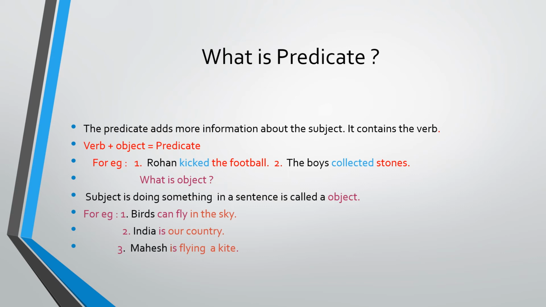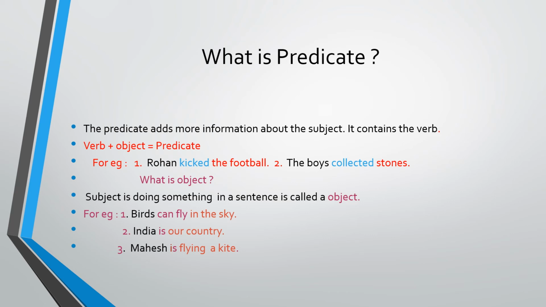Understood everyone? So this is our topic today, subject and predicate. Subject means noun or pronoun. Predicate means verb plus object equal to predicate. This much only you have to remember. A sentence begins with the subject, any noun or pronoun. After that verb, after that object. So verb plus object becomes a predicate.